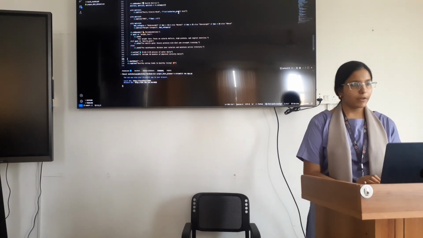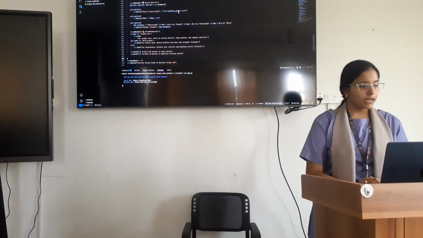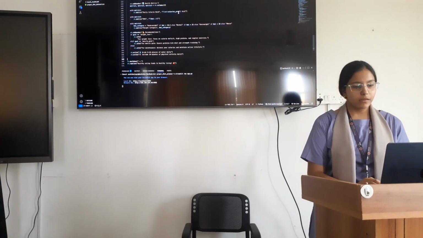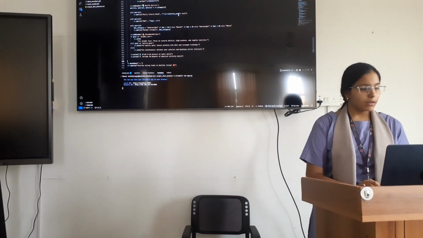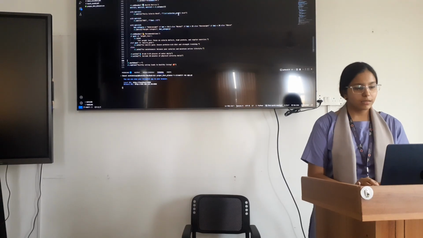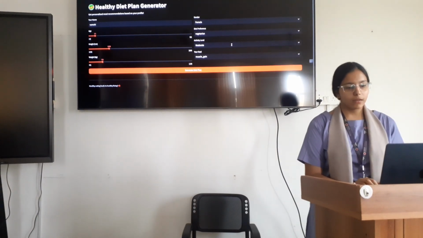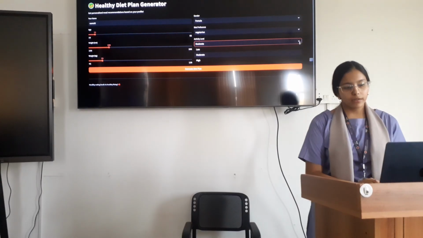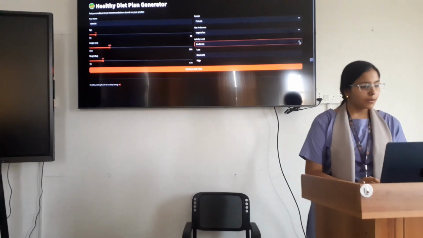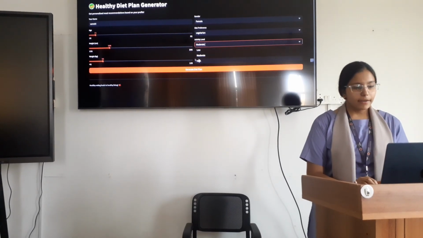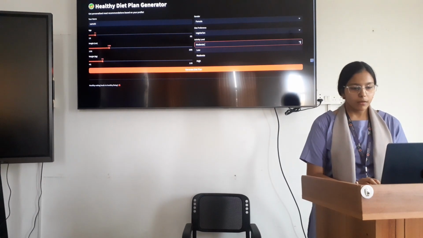Here I have put in my friend's name, Vamshi, female, age 21, and diet preference is vegetarian, and height I can give as 160. Activity I have given as moderate, or you can give low or high according to your preference, and weight is 55. The goal that I am going to select is muscle gain.